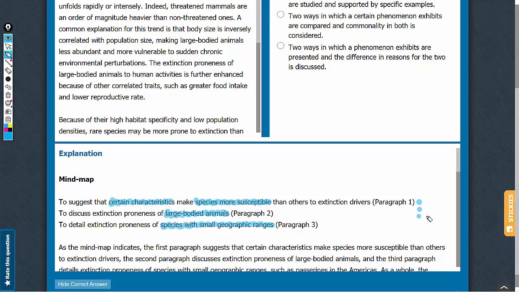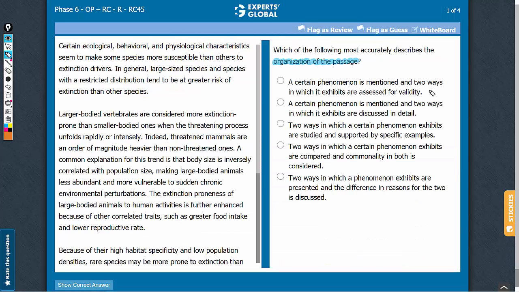So in this context, let's look at the answer choices. Answer choice A: a certain phenomenon is introduced and two ways in which it exhibits are assessed for validity. While the rest of the answer choice is good, there is no assessment of validity in the passage. So this answer choice can be eliminated.